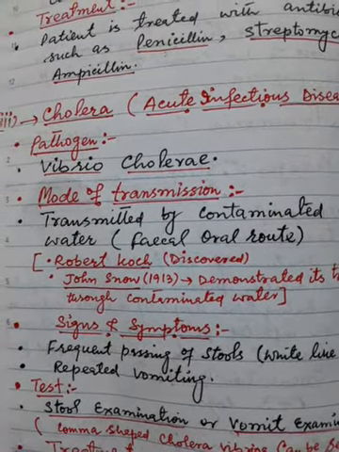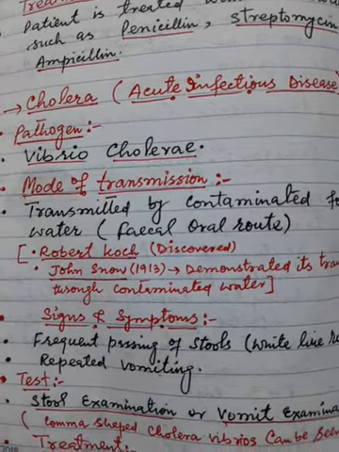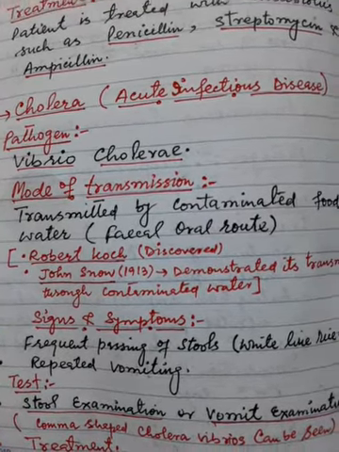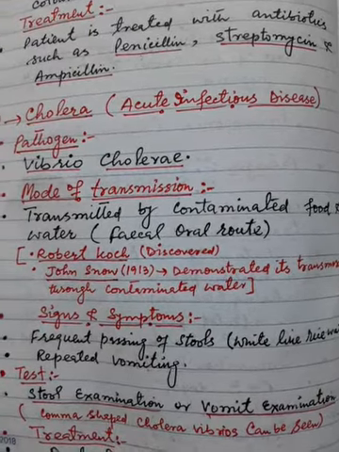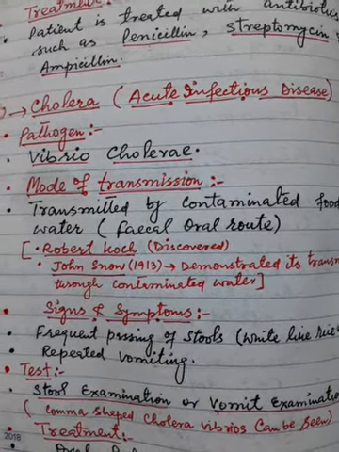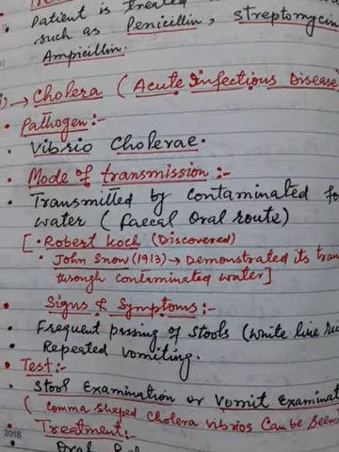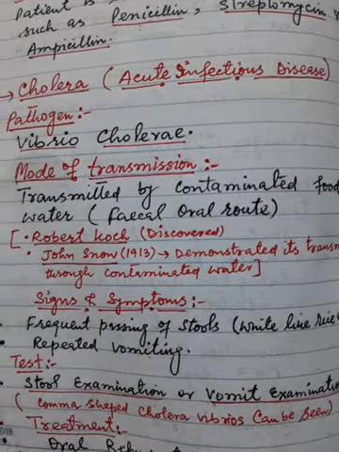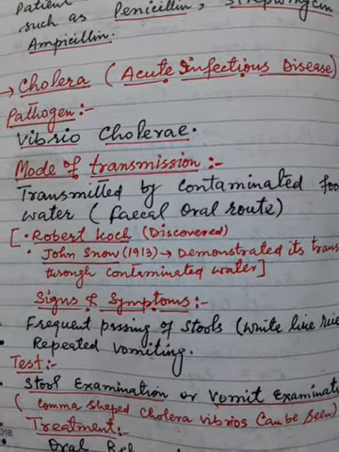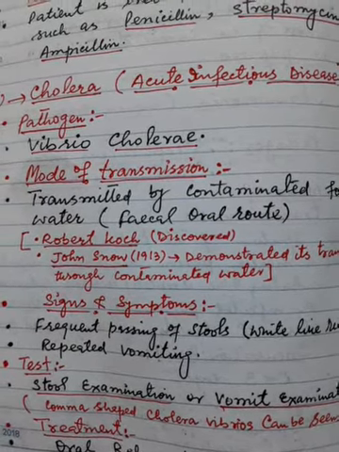What are the signs and symptoms? Signs and symptoms include frequent passing of stools, white like rice water, and repeated vomiting. How can we test for cholera? The test is stool examination or vomit examination. Comma-shaped cholera vibrios can be seen.